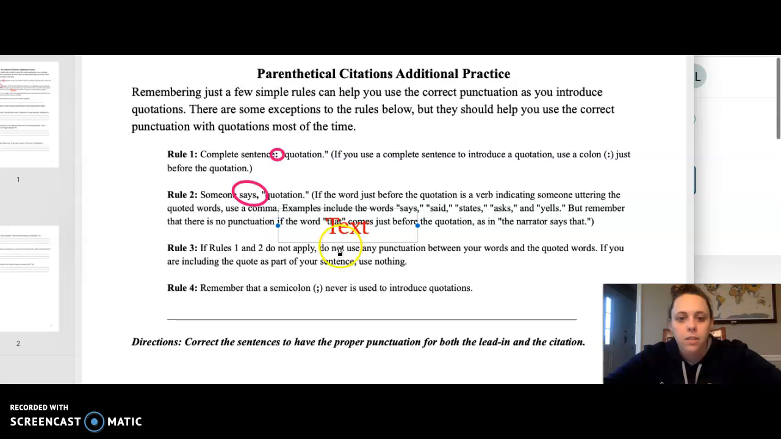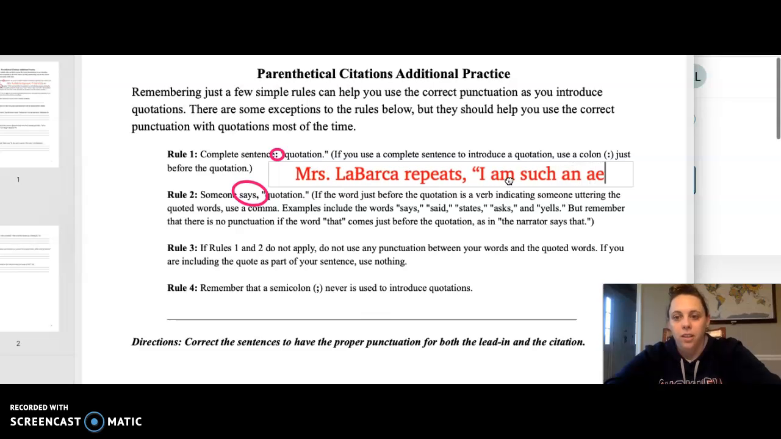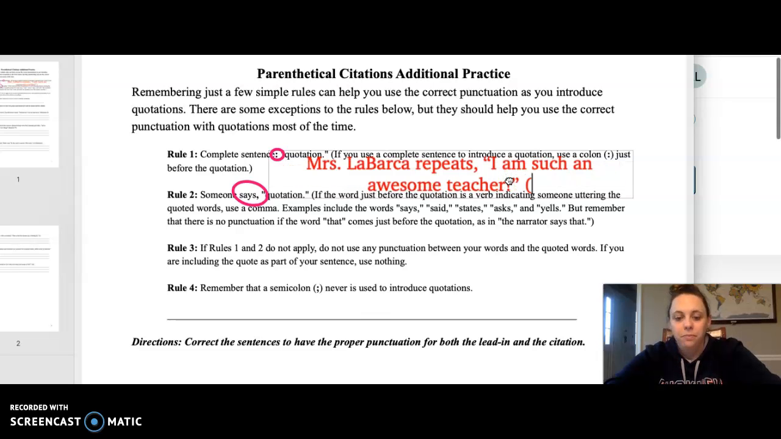So let's change our sentence from before into a situation where it would need a comma instead of a colon. In this case, we don't need a complete sentence. I'm just going to say, Mrs. Labarca says, or maybe I want to use the word repeats since that was part of it. Mrs. Labarca repeats, comma, quote, "I am such an awesome teacher." And then I put my page number. Okay, that's type two.